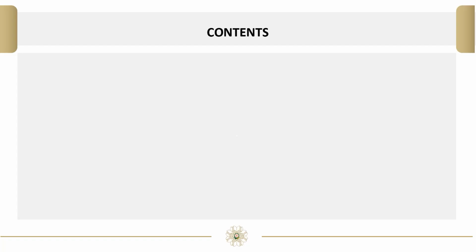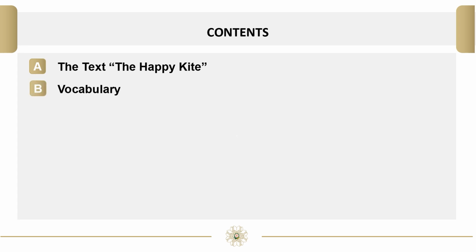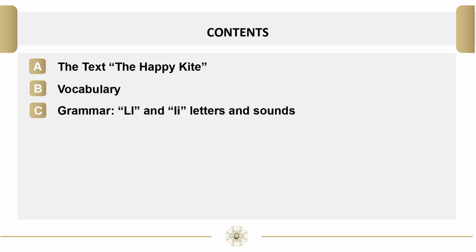Today we are going to learn L and I letters and sounds. Let's begin. Our contents are the text, the happy kite. We have some vocabulary words, then grammar, L and I letters and sounds. Then we have some activities.